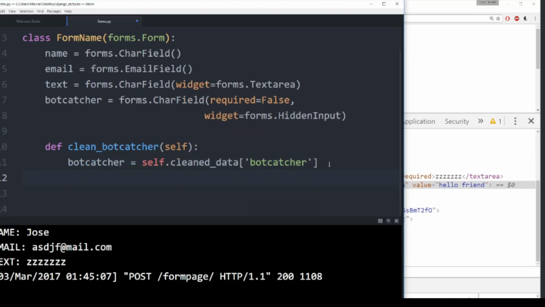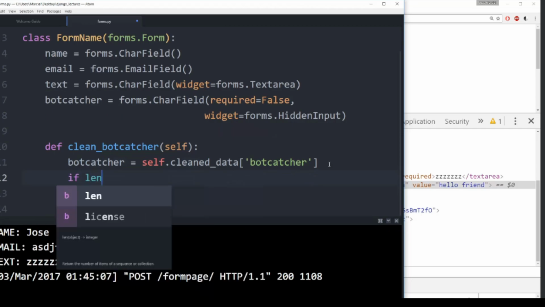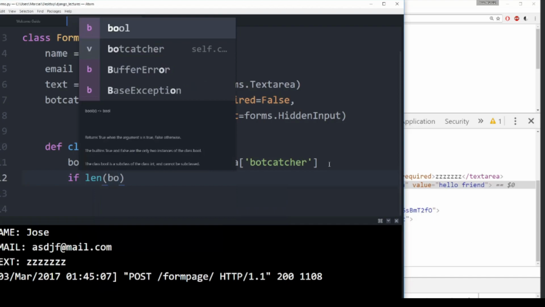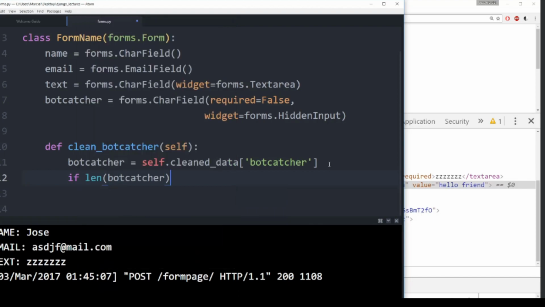And then I am going to check if the length of bot catcher is greater than 0. You could also just say if bot catcher, but this might be a little easier to read, which means if there is any actual length to the value that's written in bot catcher, then I know some robot came in and scraped the page and filled in the HTML. A human would never actually do that.